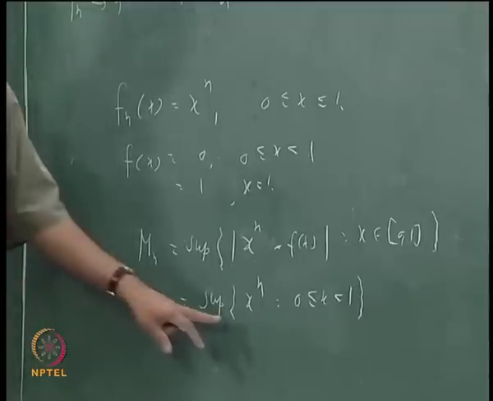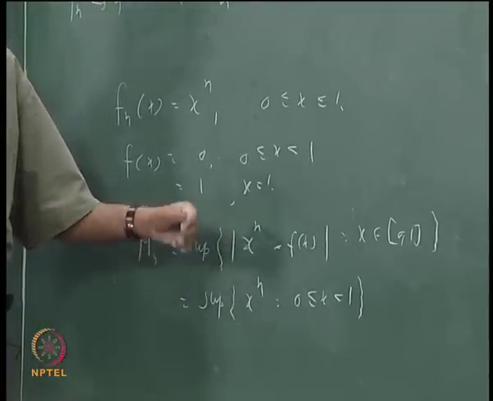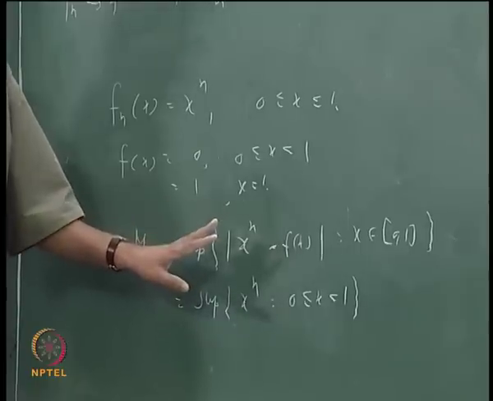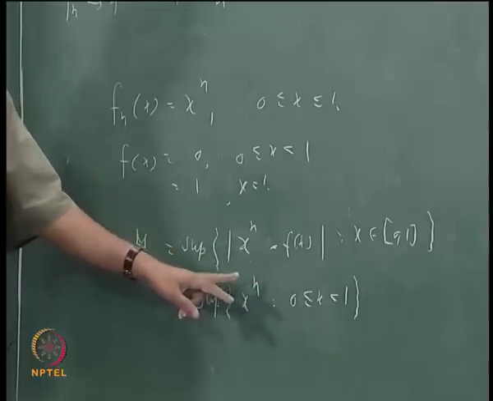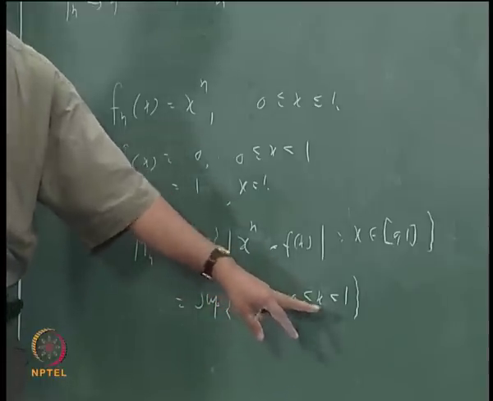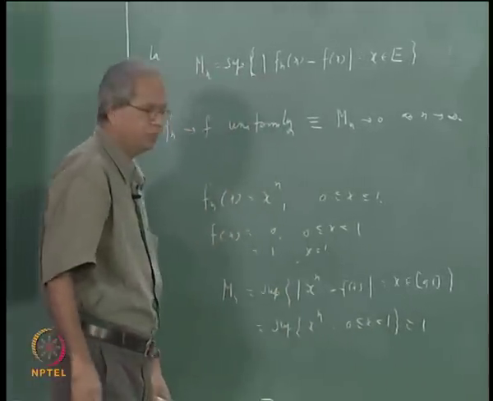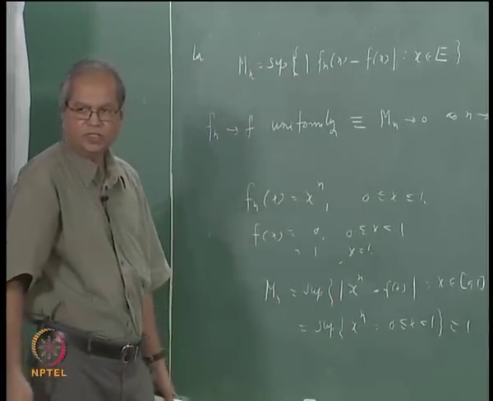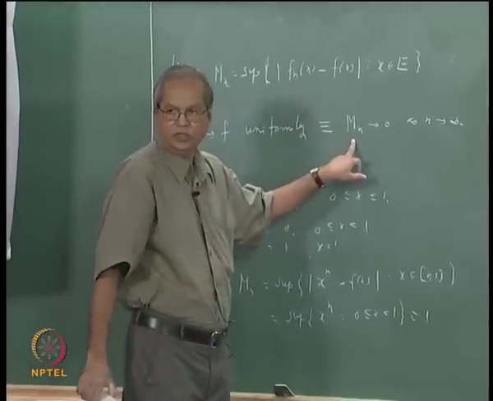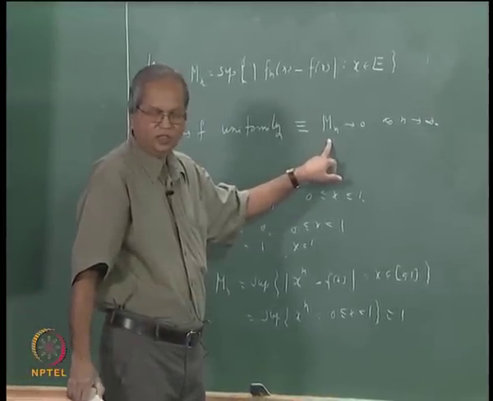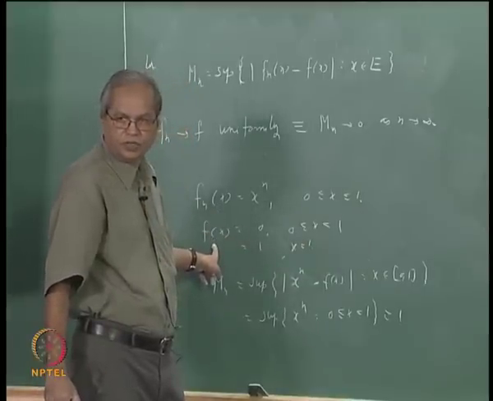All right. And what is this supremum? 1. Is it obvious to everybody that if you take any n and look at x to the power n and find its maximum, its supremum between 0 and 1, then this is nothing but 1? Right. So Mn is equal to 1 for all n. So does this happen then? Mn. Okay. So it is clear that this sequence Fn does not converge to F uniformly, right.